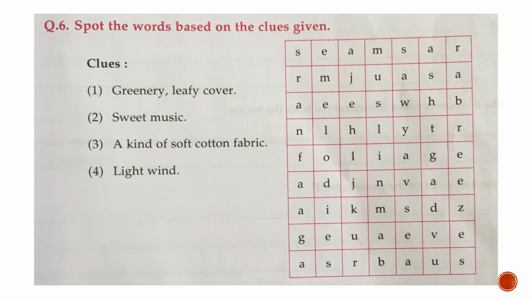Number three, a kind of soft cotton fabric. Think. And number four, light wind. Which word was used for light wind? Start guessing, and in that way, you are supposed to find the words for this crossword. I hope you are able to guess.